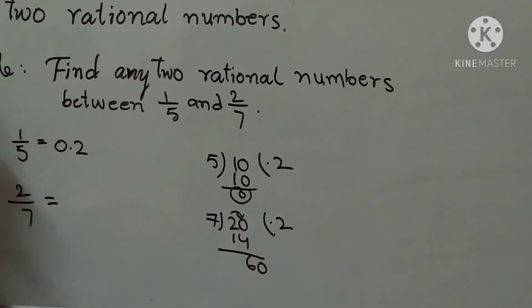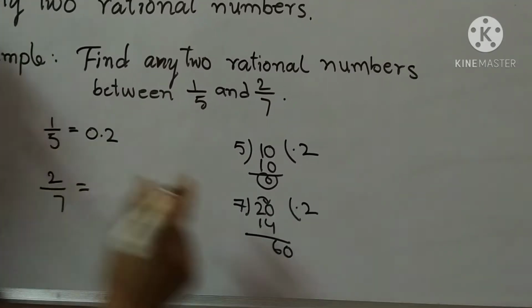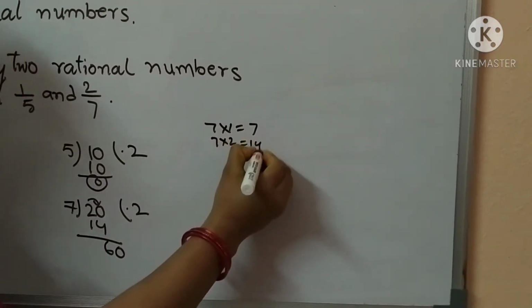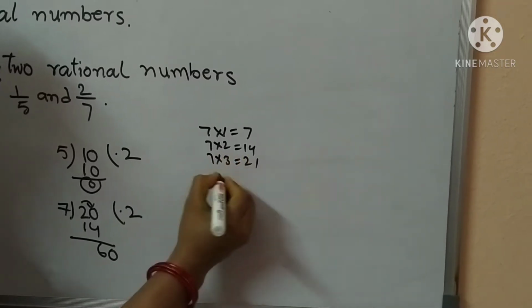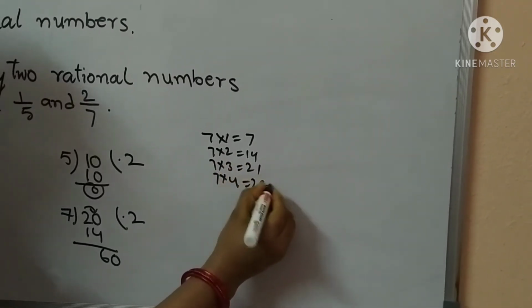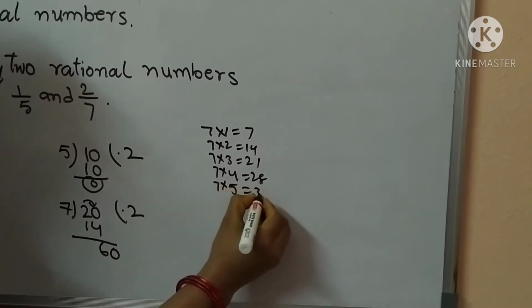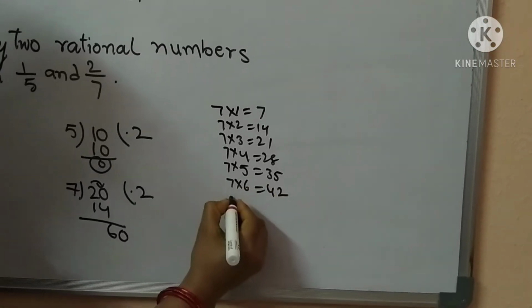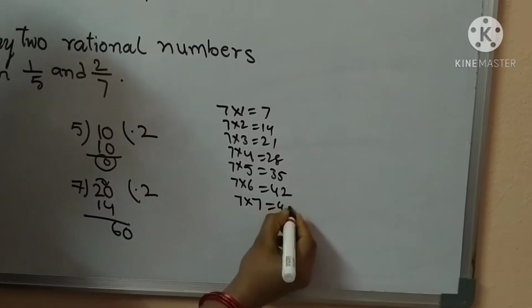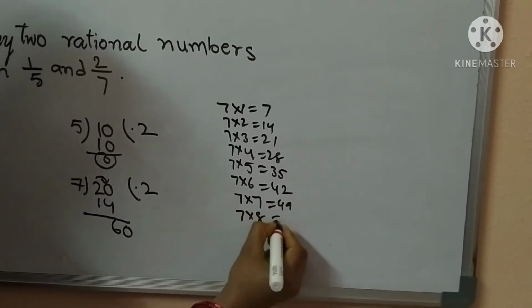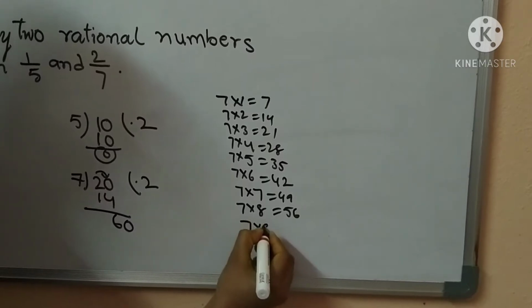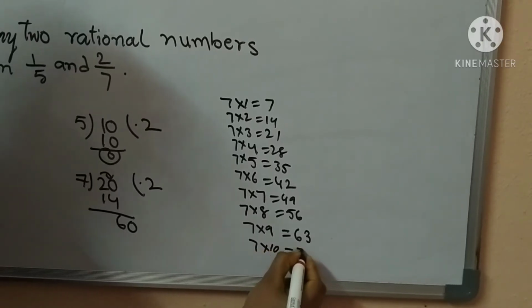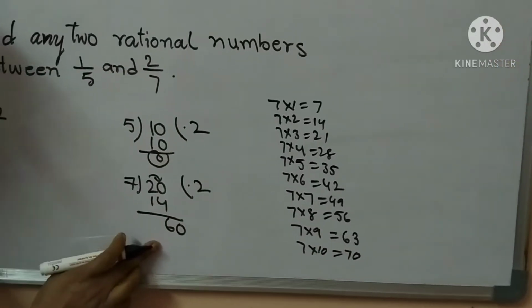How many times is it possible? 7 twos are 14, 7 threes 21, 7 fours 28, 7 fives 35, 7 sixes 42, 7 sevens 49, 7 eights 56, 7 nines 63, 7 tens 70.